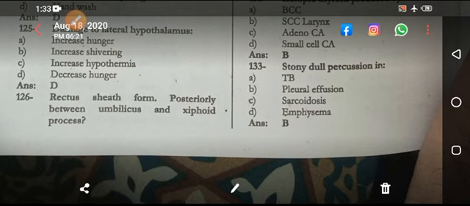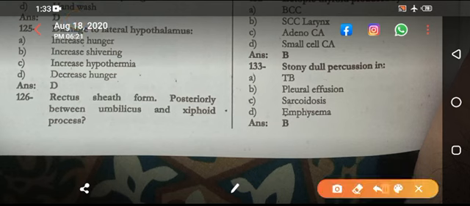Let's suppose we are taking a cross section of the abdomen. You are having the external oblique like this. This is muscle, and it goes straight, and this is the midline. Then you are having internal oblique.